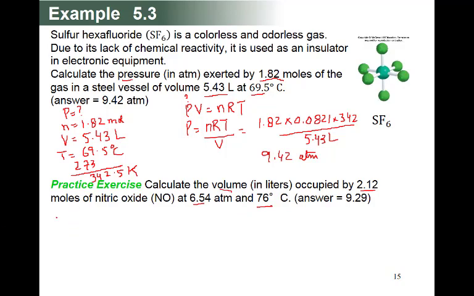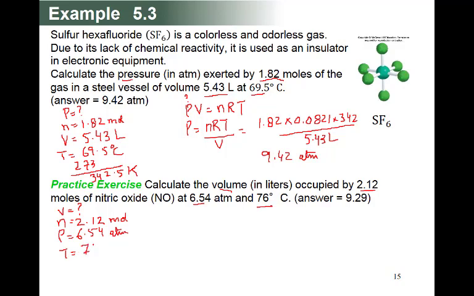So volume is the question, and number of mole is equal to 2.12 mole, and pressure is equal to 6.54 atmosphere, and temperature is